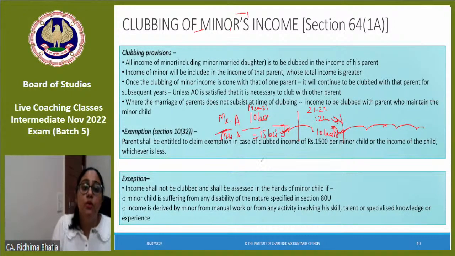Number one. Number two, minor's income would always be clubbed, which I told you, but there are certain exceptions which we will come to. Number three, if the parents are divorced, then in whose hand would the income be clubbed? In the hand of the parent who is maintaining the child. The parent with whom the minor is staying, in their hand it would be taxable irrespective of who is earning higher or not. So if they live apart, it is in the hands of the parent who is maintaining the child. Okay, ma'am, adopted children are also included? Yes, adopted children are also included.